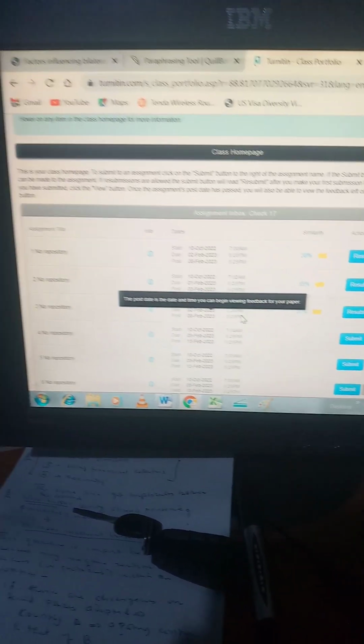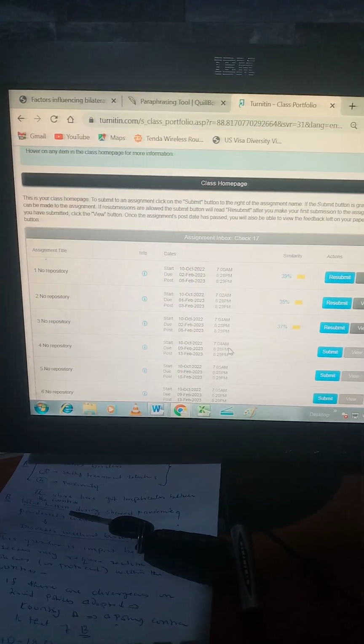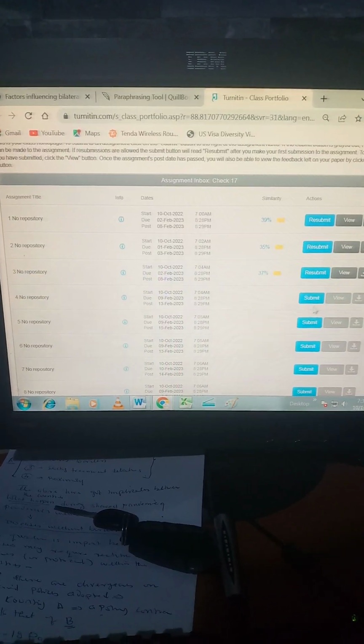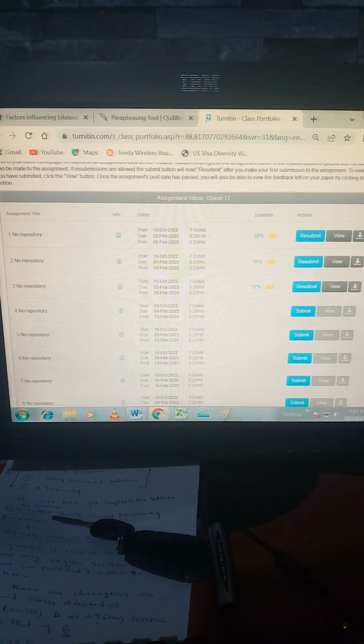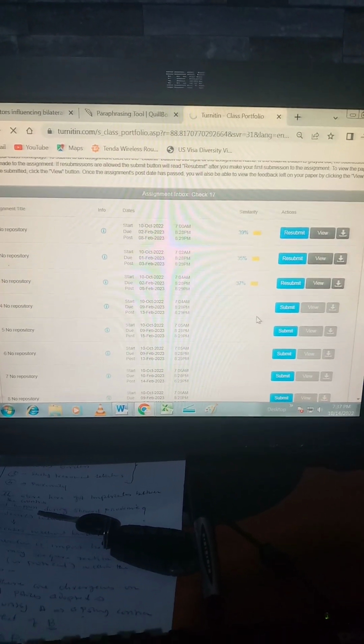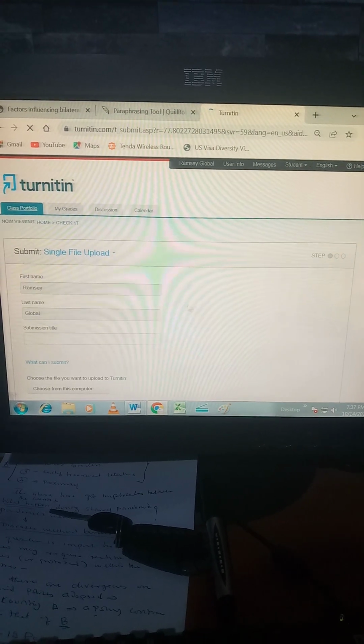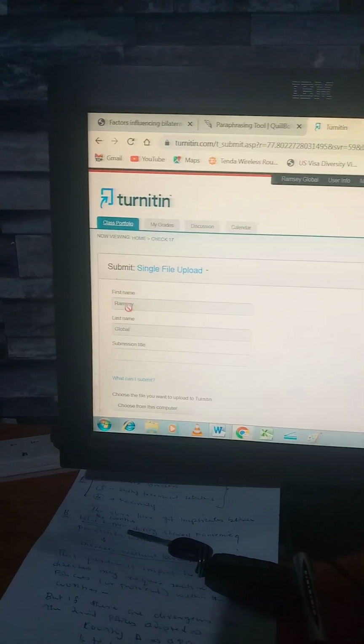So as you can see here, you have different documents that have been submitted to the Turnitin account. So you're going to use this one. Just use number 4. You click on submit. You can see here the login details.